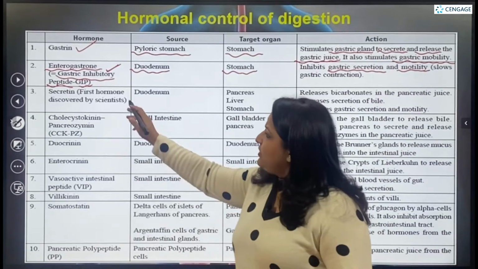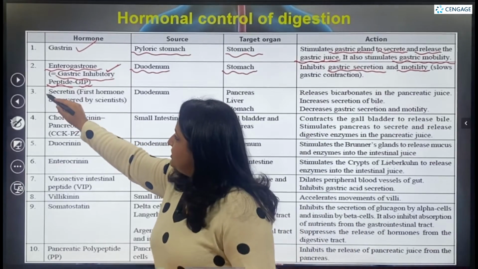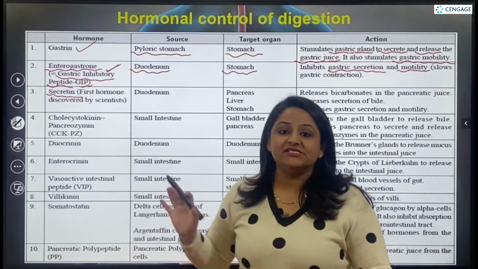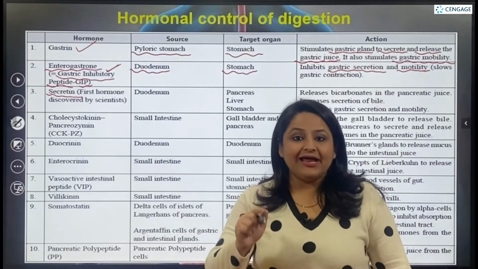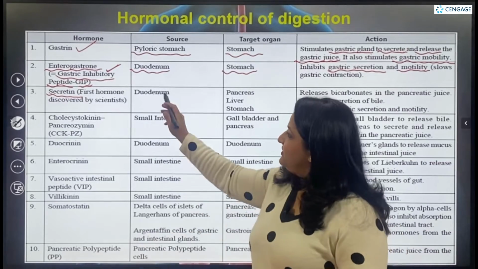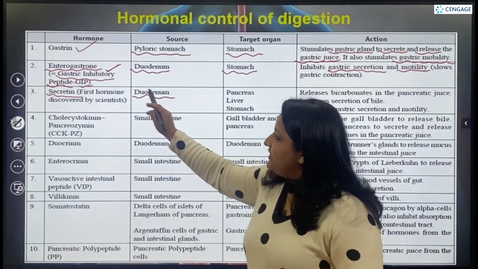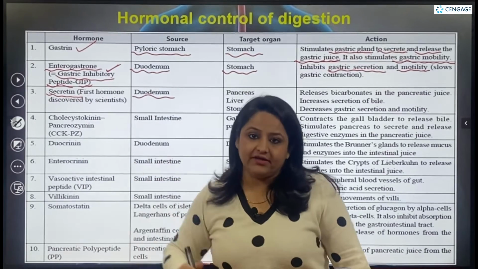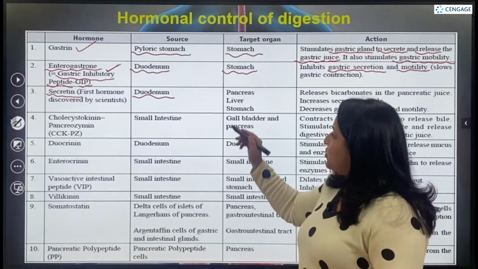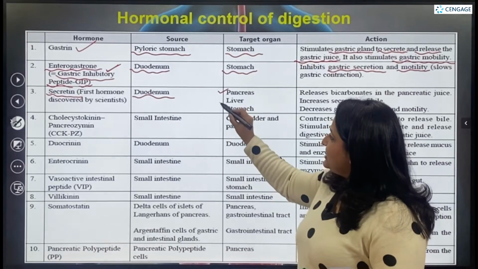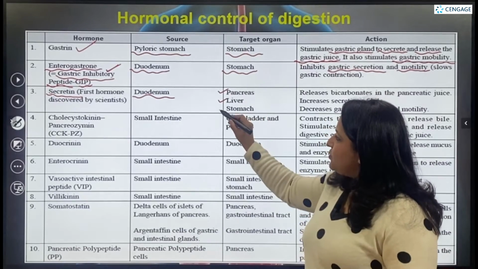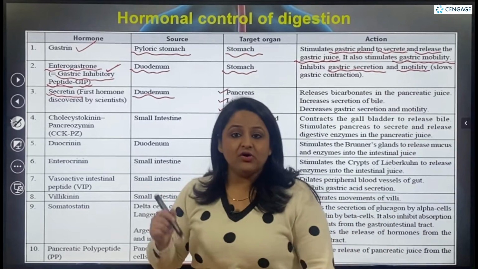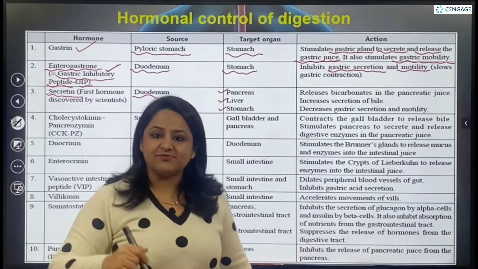Then the next hormone is secretin. This was the first hormone that was discovered by scientists. And from where is it released? From the duodenum itself. This hormone goes and acts in three different areas. It acts on the pancreas, the liver, as well as the stomach. So now let's see what it is doing in various parts.